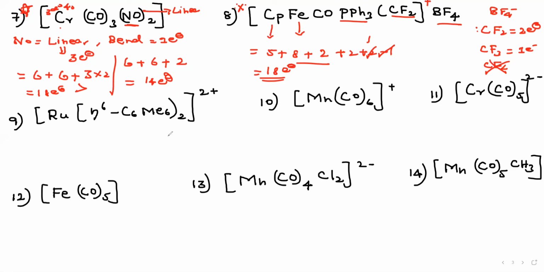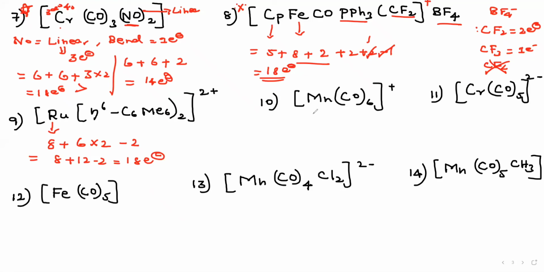This question, 9th question. What is Ru? Which family does Ru belong to? Ru belongs to the iron family, right? Therefore, how many electron count? It should be 8 electron count. This hapticity 6, put 6. Simple. 6 into 2, then you have to subtract, right? Minus 2. Therefore, 8 plus 12 and minus 2, the answer is an 18 electron complex. Understand? And go for 10th question.